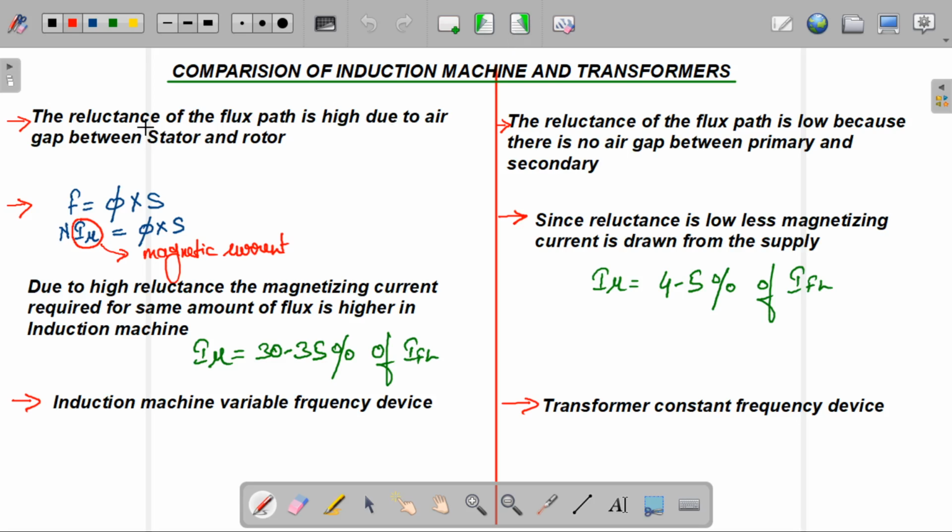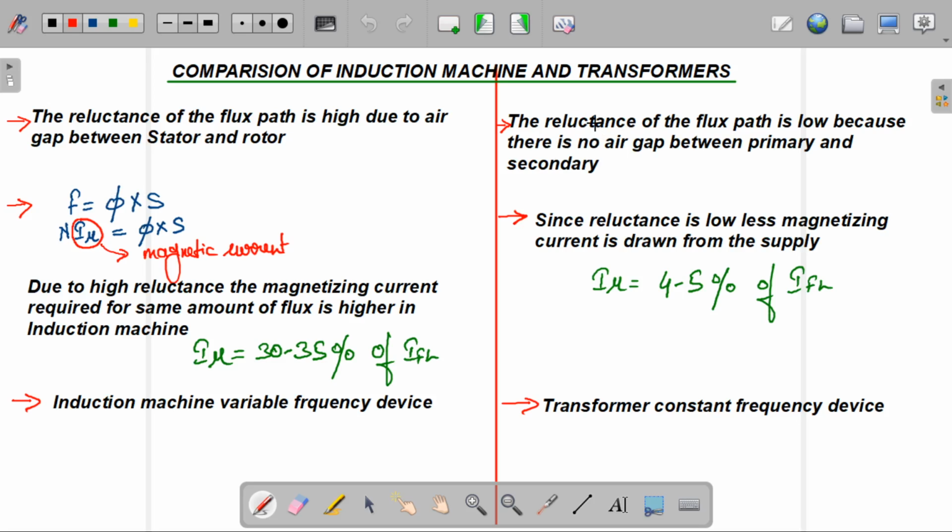When we talk about reluctance, reluctance means opposition to the creation of magnetic flux. The reluctance of the flux path is high due to the air gap between stator and rotor. And in the case of a transformer, the reluctance of the flux path is low because there is no air gap between primary and secondary. But in the induction motor, due to the air gap between stator and rotor, the entire flux of one winding does not link with the other winding. So there is some leakage flux.